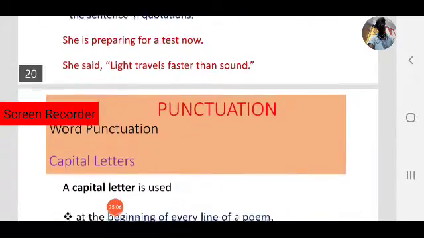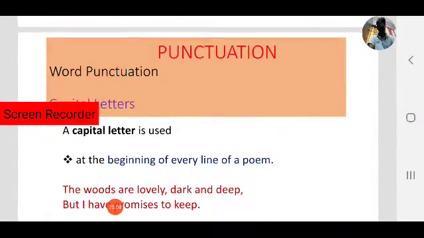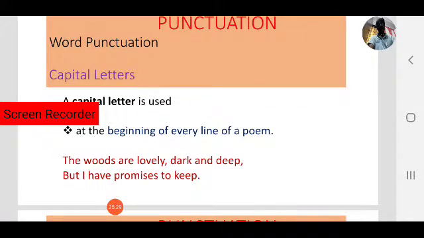Next, we use capital letters at the beginning of every line of a poem. You might have read many poems in your school books, your English textbooks. The beginning of every line in a poem must be a capital letter. For example, "The woods are lovely, dark and deep, but I have promises to keep." These are two lines from a Robert Frost poem.